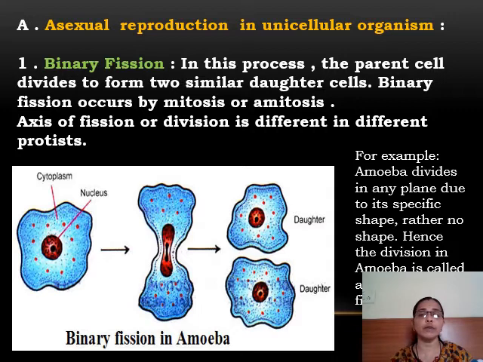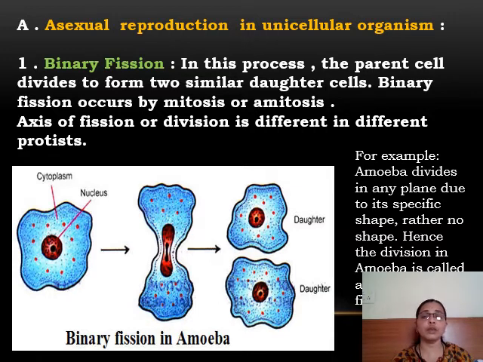For example, you could see amoeba. It divides in any plane, as it doesn't have any head, neck, legs or regions, nothing. As per its irregular body shape, it can divide in any form, either horizontally or vertically, but it divides into two, that is mitotic division, and forms two new organisms.